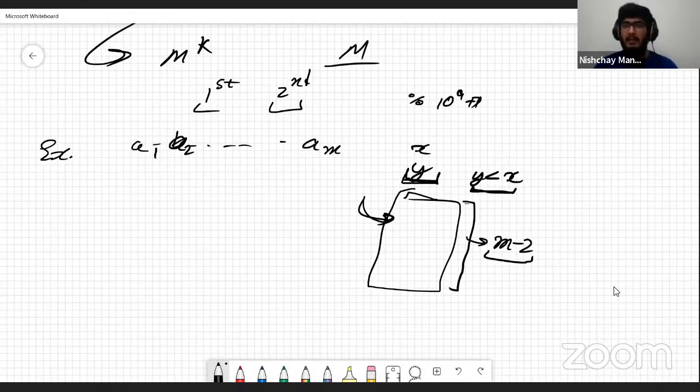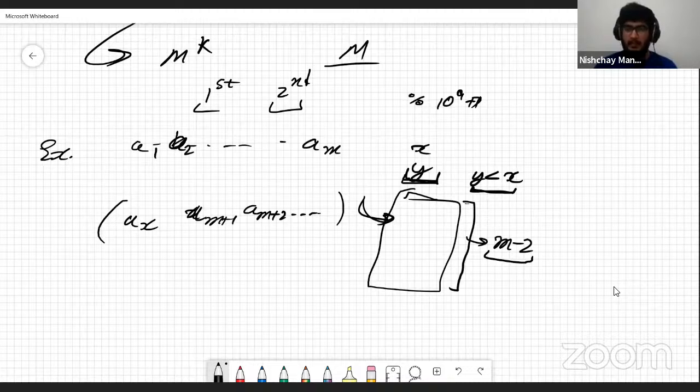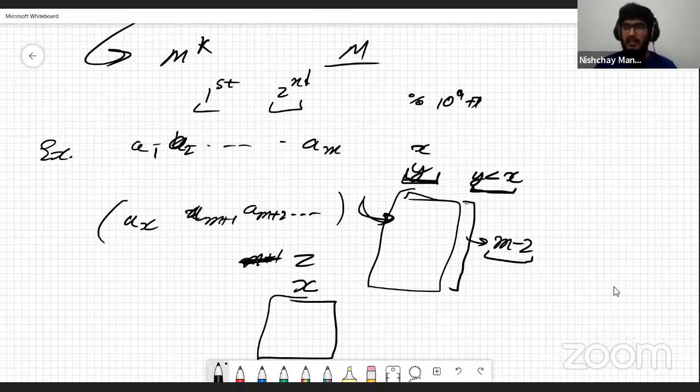if, let's say, I conduct another race and in there I'm selecting AX and some other horses, let's say AM plus 1, AM plus 2, etc., some M horses, and I'm keeping AX there. Now let's say M plus 1, or let's say Z, comes here first, and second is X, and the rest are going to be trash. We can just throw them out. We don't require those horses, right? But in here, now we know X is less than Z, but we knew from before that Y is less than X, so we can throw out Y as well, right?